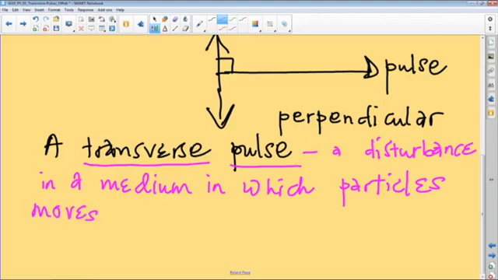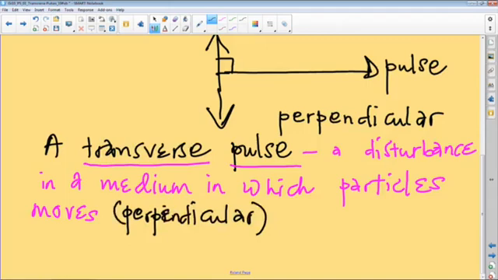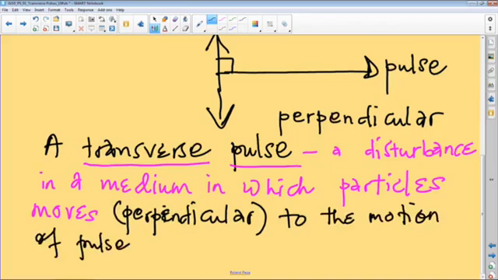Okay, so the key word in this case geometrically is perpendicular. Remember, perpendicular suggests that they are moving at an angle of 90 degrees relative to each other. Of the pulse. Okay, so there are two components: the particles moving up and down, and the pulse moving horizontally.